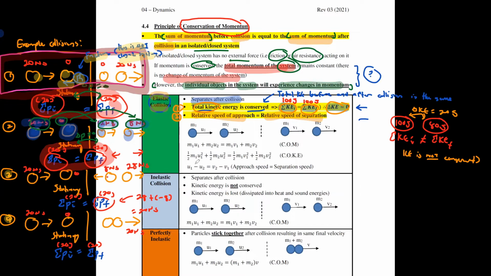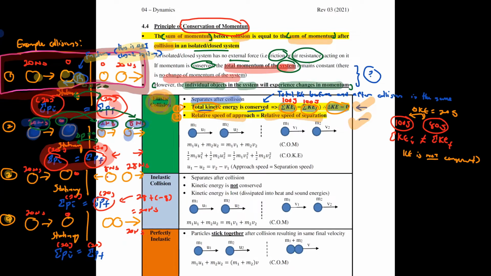Whenever we tell you something is having an elastic collision, they must have these two conditions satisfied. The rest of the collisions in the table do not satisfy this.